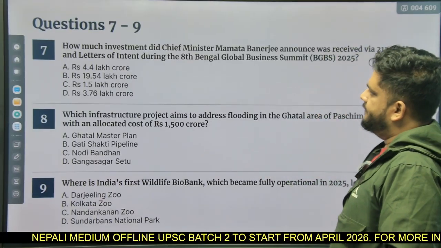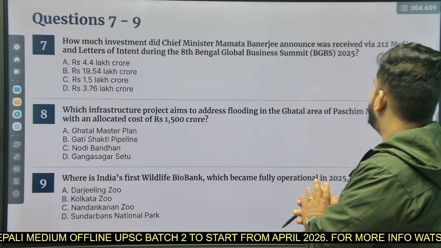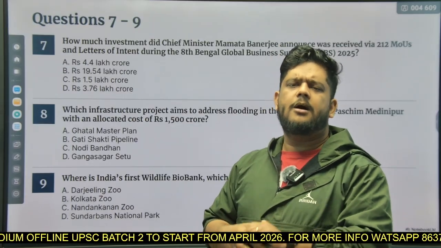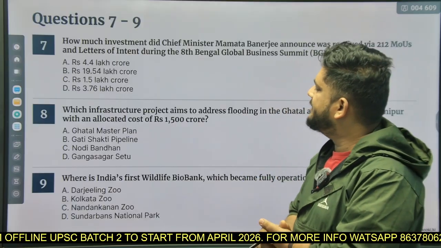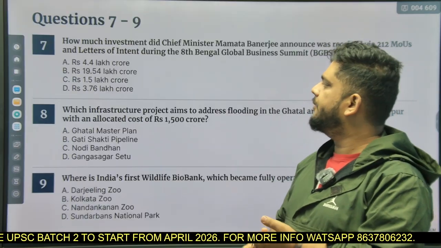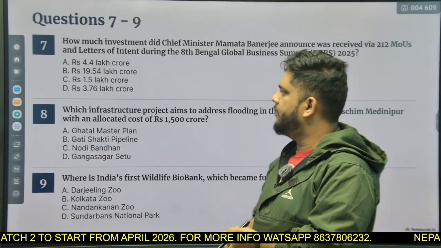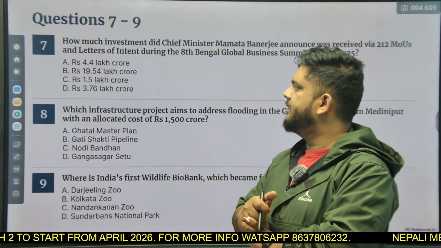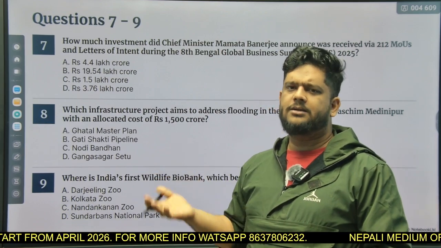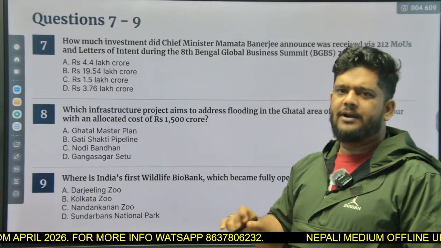Question number 7. How much investment did Chief Minister Mamata Banerjee announce was received via 212 MOUs, Memorandum of Understanding, and letters of intent during the 8th Global Business Summit? The given options are 4.4 lakh crore, 19.5 lakh crore, 1.5 lakh crore and 3.7 lakh crore. You cannot expect this type of questions, but you never know what WBCS will ask. So the answer is option number A, 4.4 lakh crore rupees.